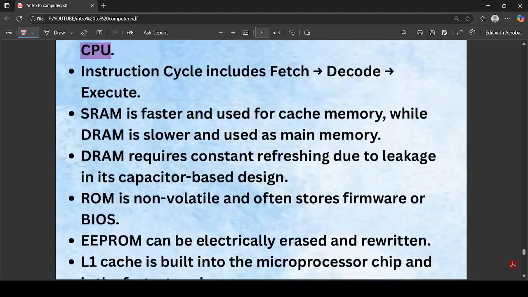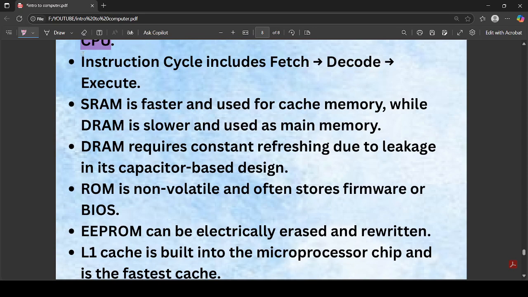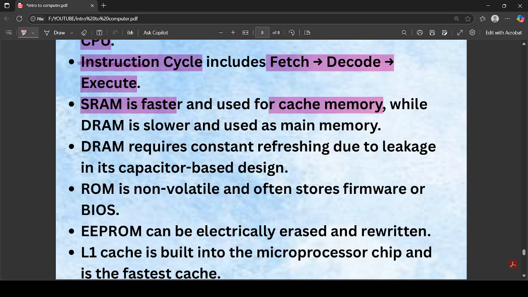And I have already said about the instruction cycle. The instruction cycle does the main important thing, that is fetch, decode and execute. Fetch, decode and execute are the important operations in the instruction cycle. And we have SRAM. SRAM is basically faster than DRAM and is used in the cache, and DRAM is slower than SRAM and used in the main memory.